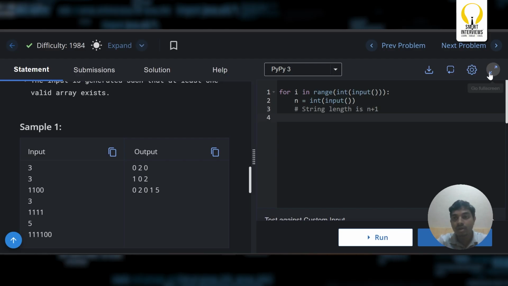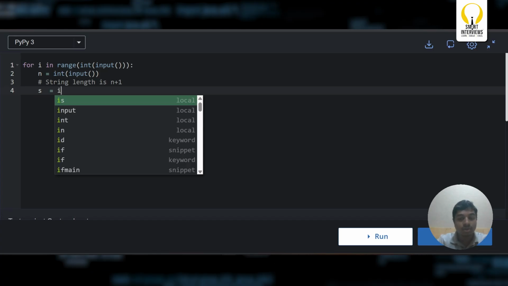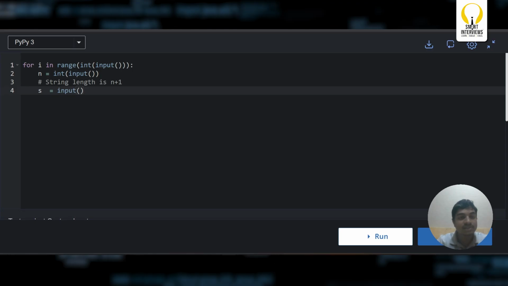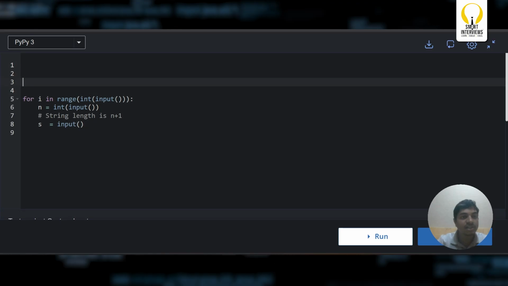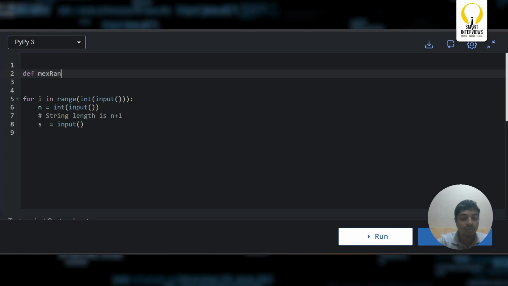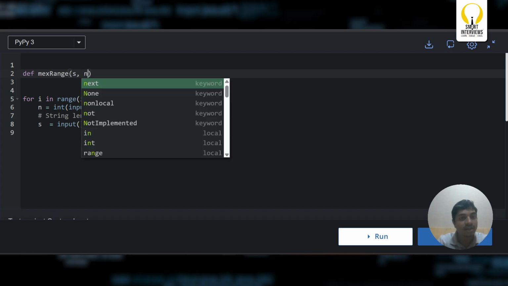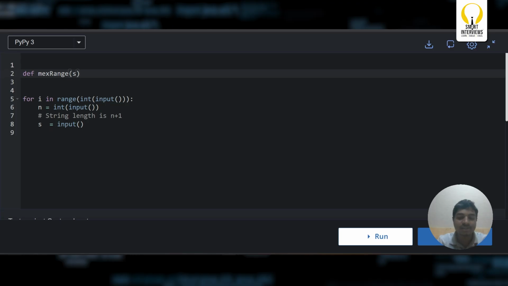Yeah, let us go with the full screen now. Now I can say s equals input. Take this particular string as an input. Let me go with a function which returns me the max. Max range is a function which takes the string as the parameter. Yeah, s is fine.